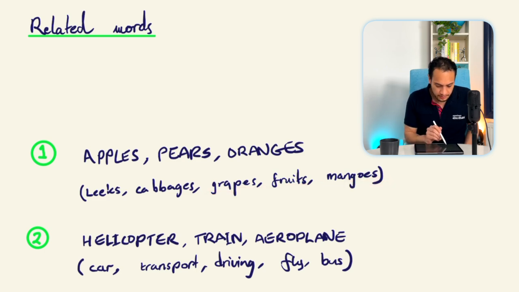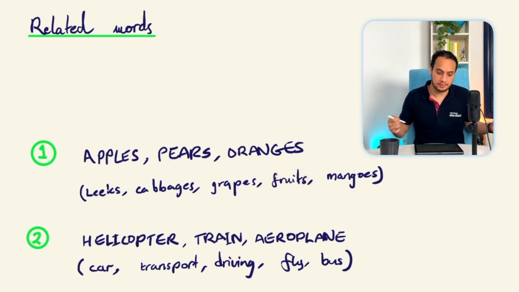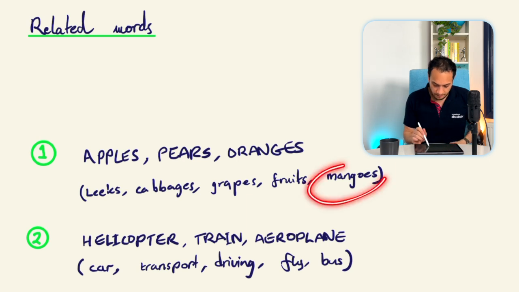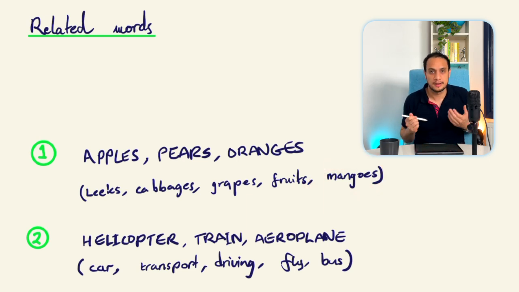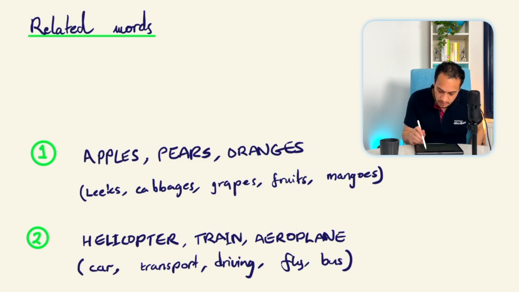So what you'll notice here is you've got two vegetables, so they don't fit into this group. Grapes, which actually do fit into this group because they are fruit. Then you've got fruits, which is the general term which encompasses apples, pears, oranges, grapes, etc. And then you've got mangoes, and a mango is a fruit. So our correct answer will be grapes and mangoes.